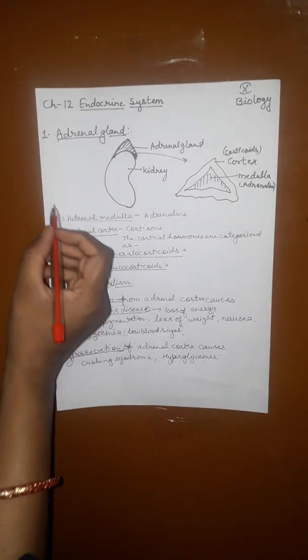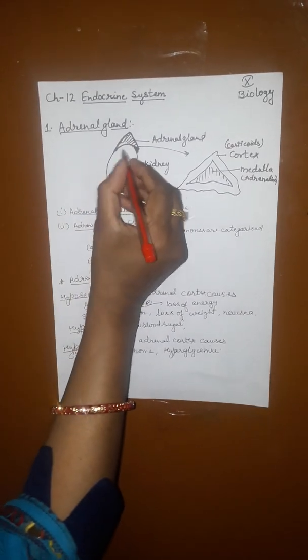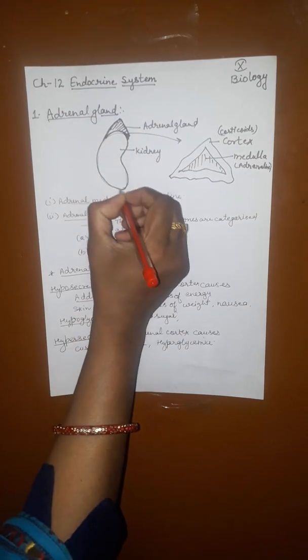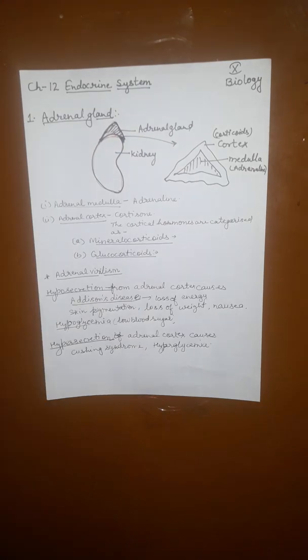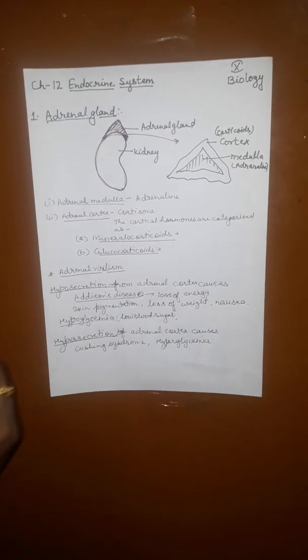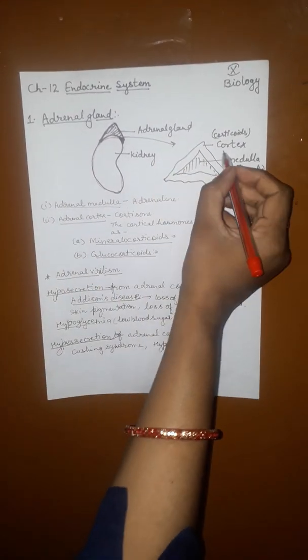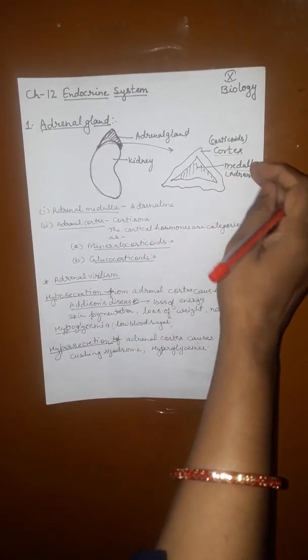Renal means kidney, so the gland is attached to the kidney. This bean shaped structure is the kidney, and this triangle shaped structure on top of the kidney is the adrenal gland. See the structure: it is divided into two parts. The outer one is called the cortex and the inner one is the medulla. The cortex secretes cortisone hormone and the medulla secretes adrenaline hormone.